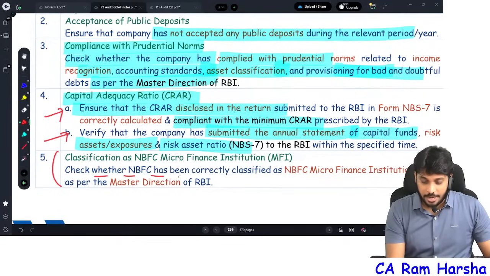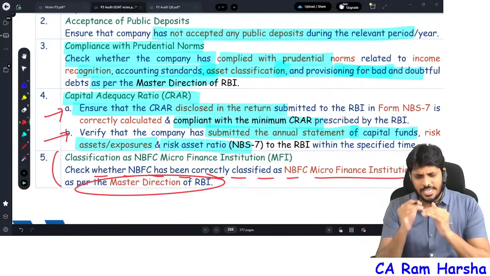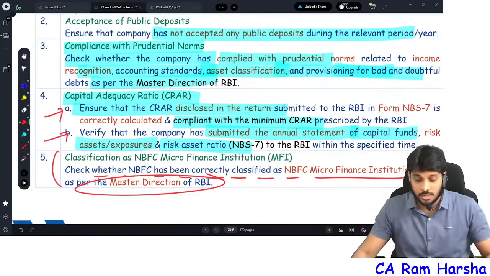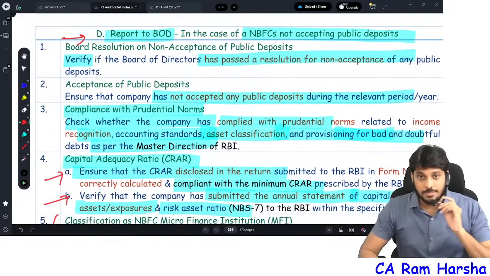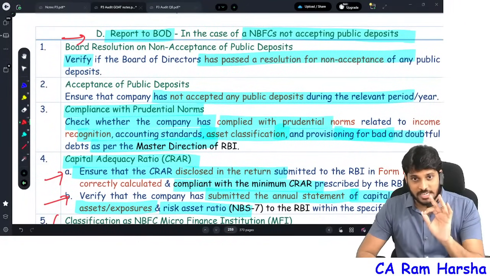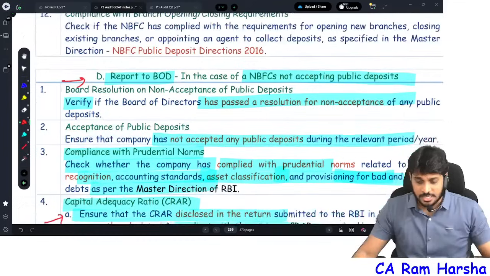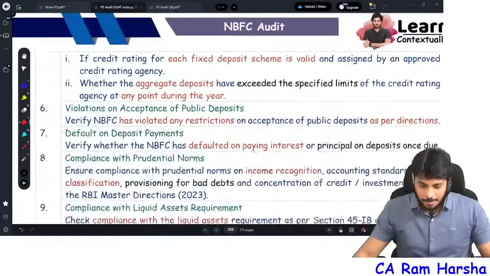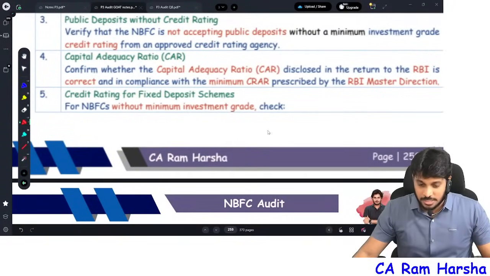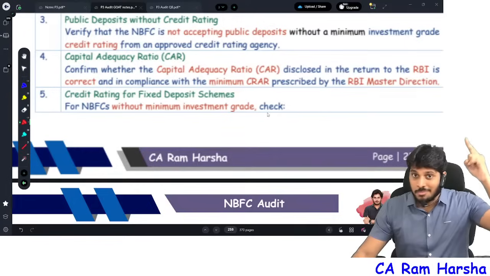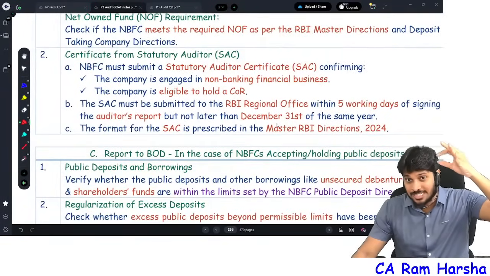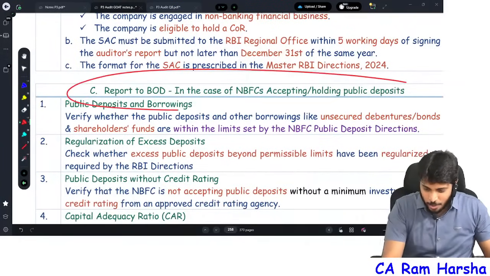And if at all the NBFC is classified as a microfinance institution, check as per master direction whether the NBFC is liable to be classified as a microfinance institution. See whether it is classified correctly or not. So in the exam they'll ask you, write about reporting by auditor to Board of Directors in case of NBFCs which are not accepting public deposits. Sir, if the NBFC is accepting public deposits, what does the auditor have to verify? Remember, already we have seen the audit procedure points, accepting public deposit, liquid assets statements; exactly the same points will be there.